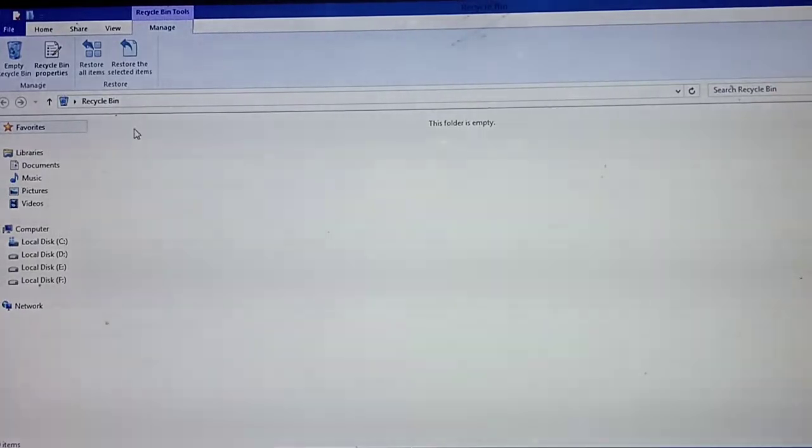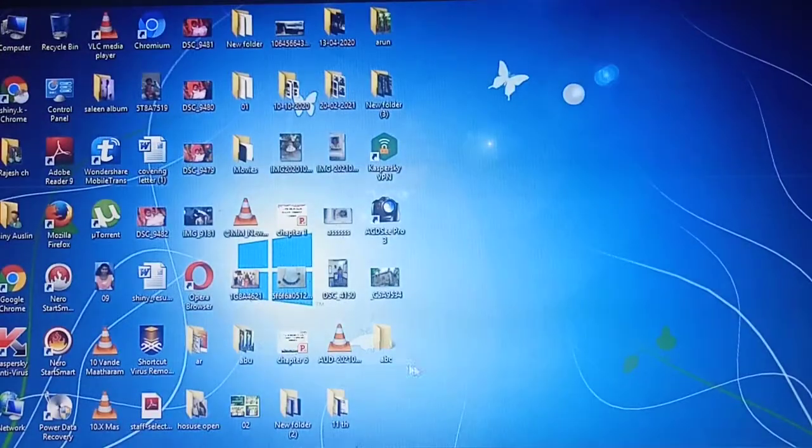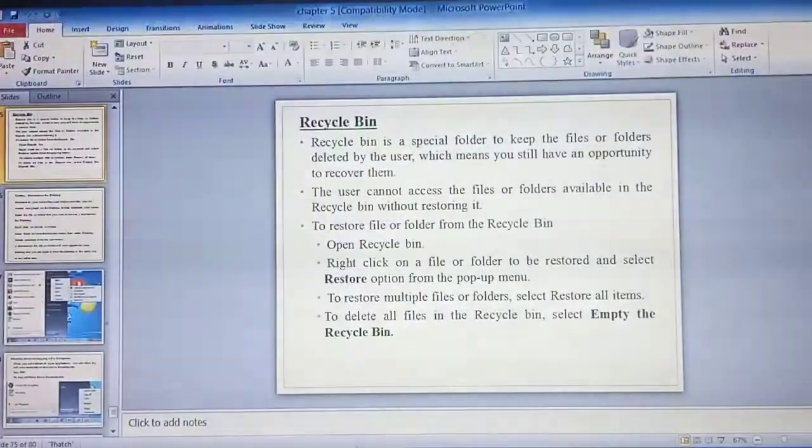For more items, you need to select all of them and give restore all. See, from where I have deleted, here I have deleted, the file will be here. Understood, students? What do you mean by recycle bin? What are the steps you need to follow to restore all the things?